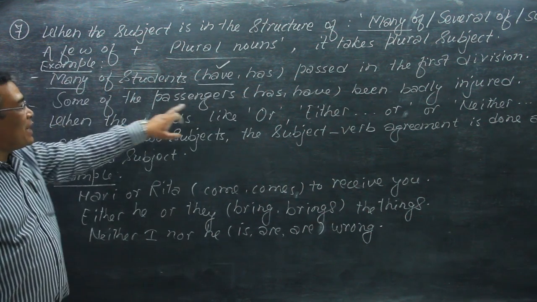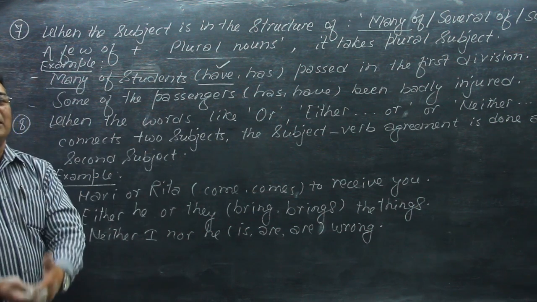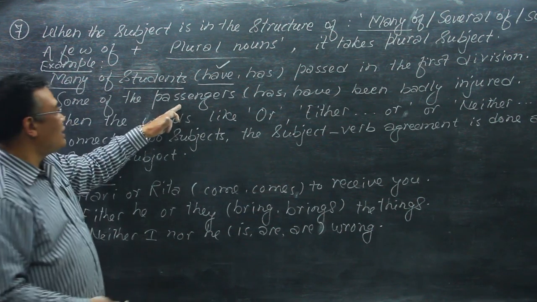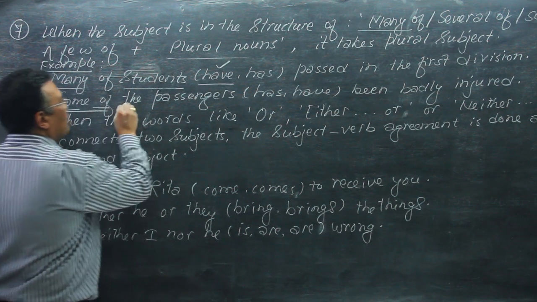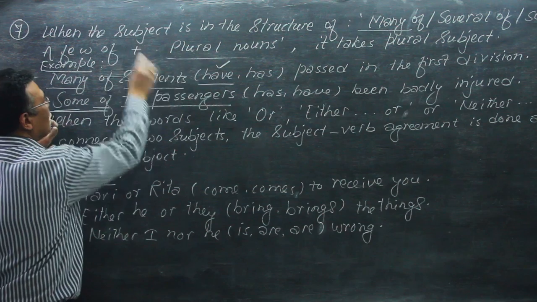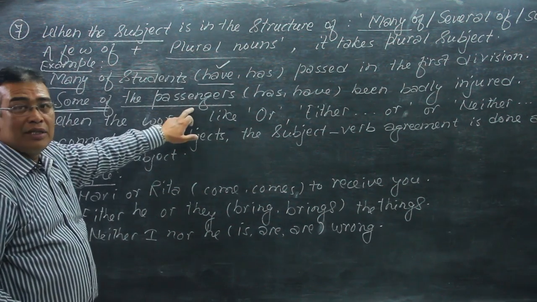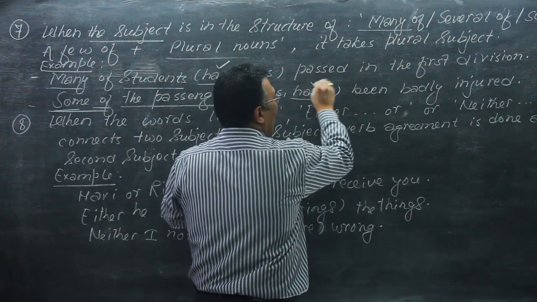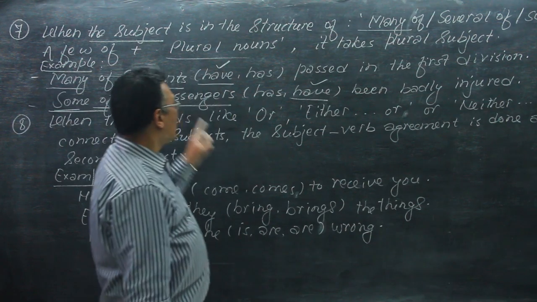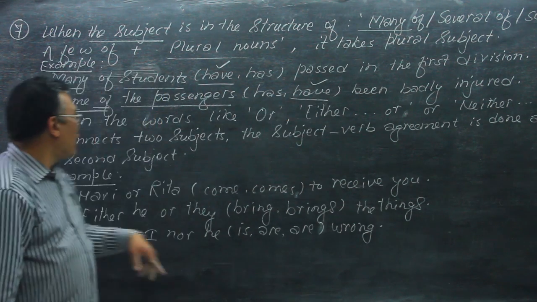And some of the passengers means more than one passenger. Some of plus plural noun is also in this structure. So some of the passengers have been badly injured. So this is plural, so the plural verb is used here.